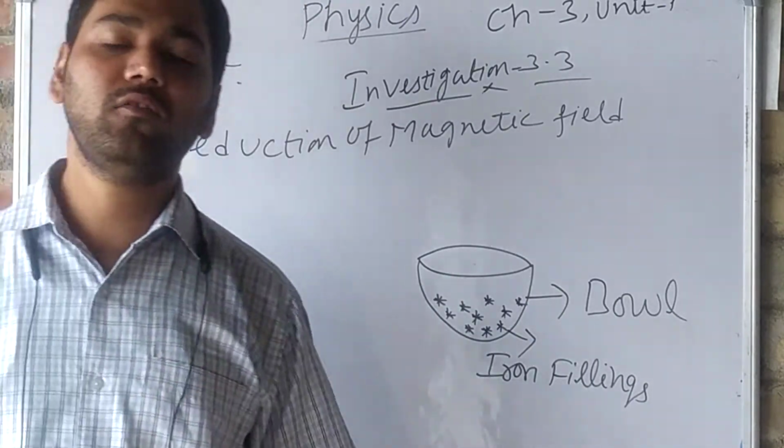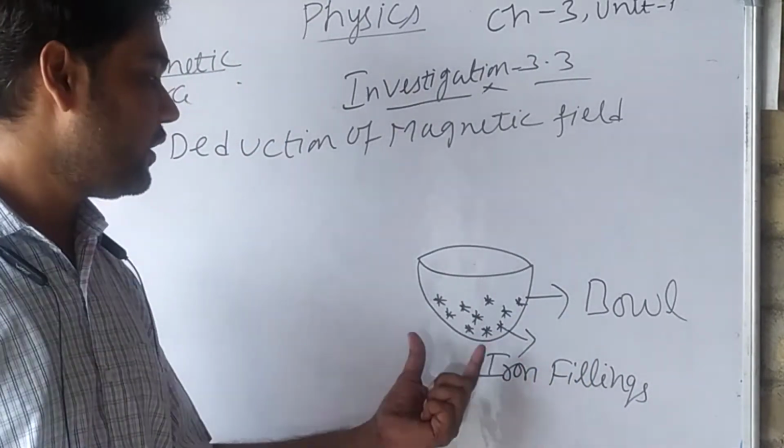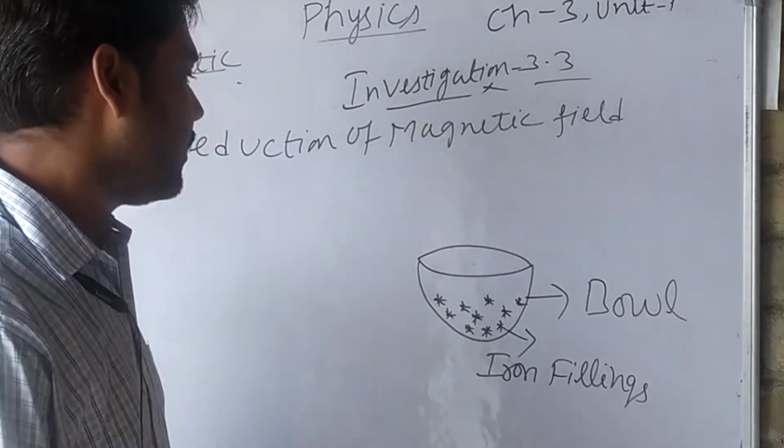These are the iron filings. So we have a bowl containing the iron filings. Now what will we do?